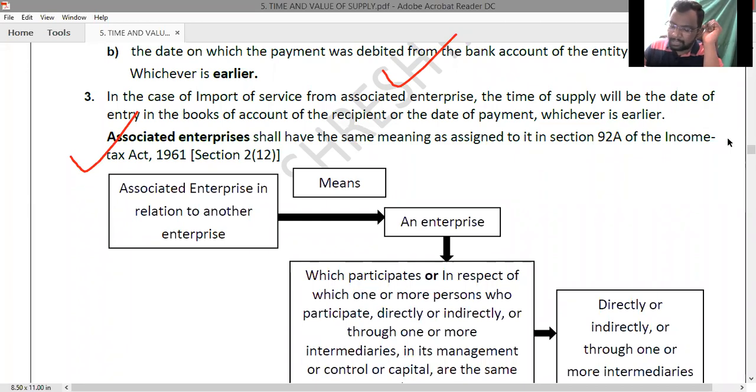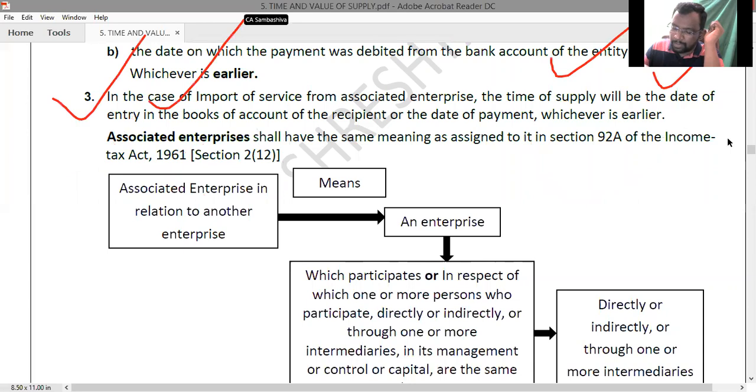In the Income Tax Act, section 92A discusses transactions between associated enterprises. The term associated enterprises is defined in section 2, clause 12. Okay, we will see the definition later. First, look at the main provision. In the case of import of services from associated enterprises, the time of supply will be the date of entry in the books of account of the recipient or the date of payment, whichever is earlier.